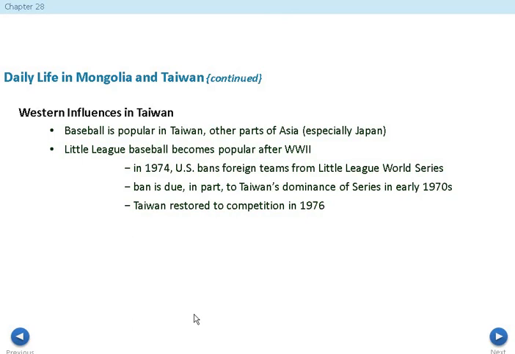But this does show that Taiwan has very much been influenced by Western culture. So, the United States works with both of these countries, a little bit more with Taiwan, but Mongolia is a little bit more traditional, Taiwan a little bit more current and up to date.